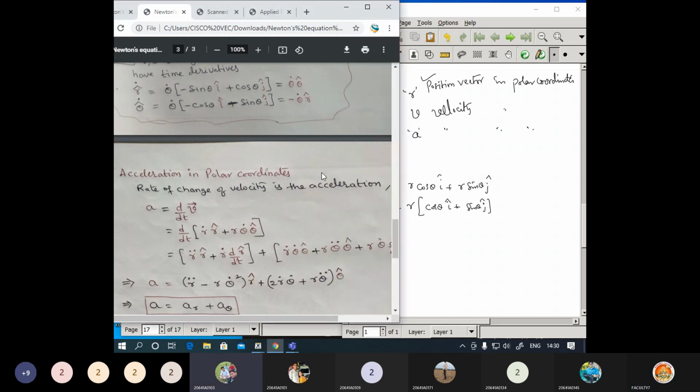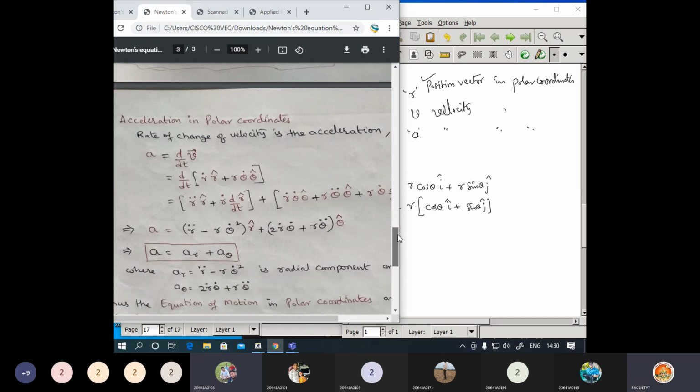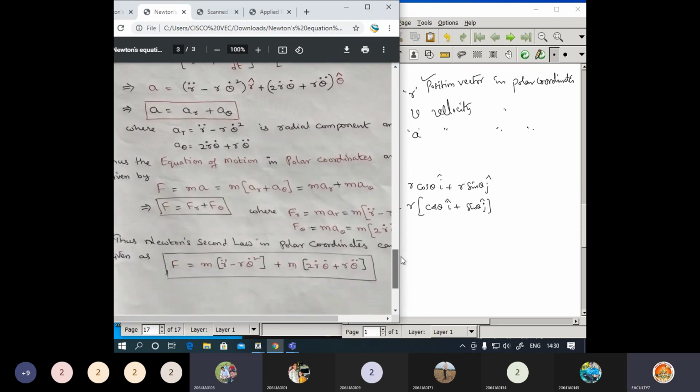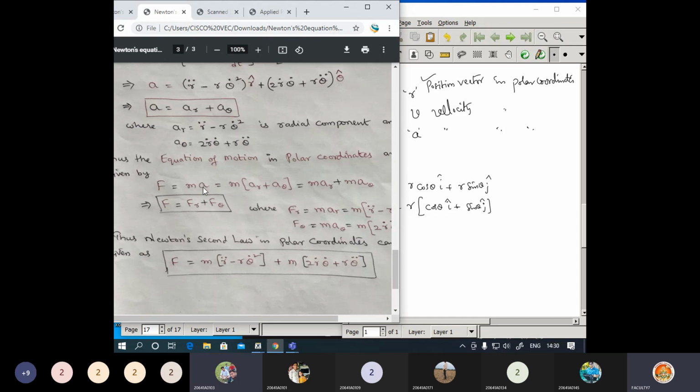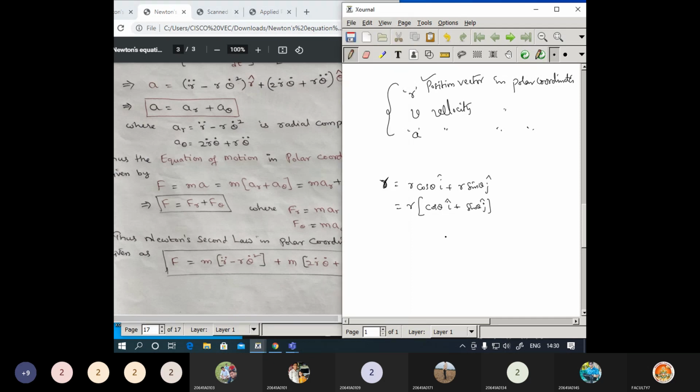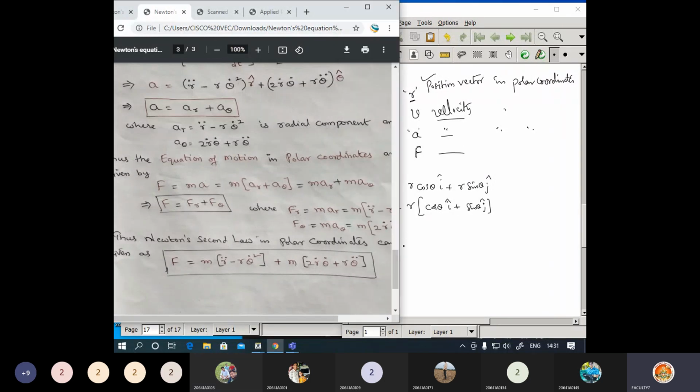Sir, can you scroll down? Now acceleration here. Finally, you will get the expression of force. Newton's second law we need to give, so here you can add the expression for force also. Out of these four, I can give one question here: in terms of polar coordinates, what is the position vector, or the velocity, or the acceleration, or the force, the resultant equation. These are sample questions regarding the first unit.